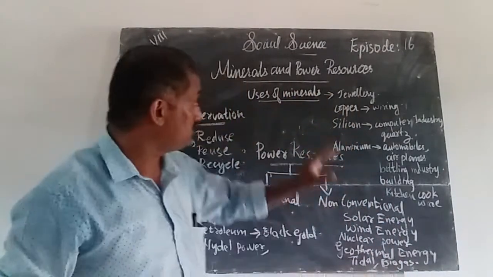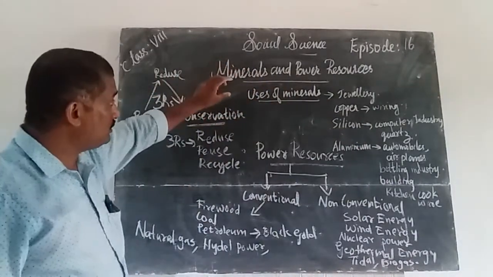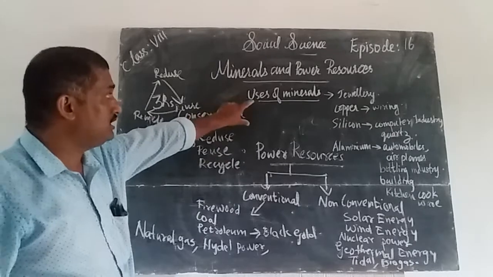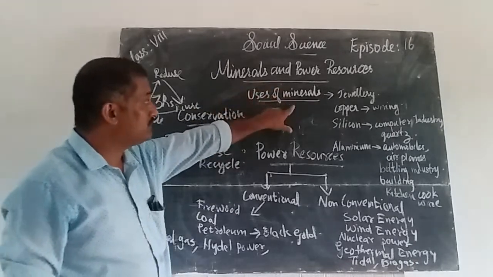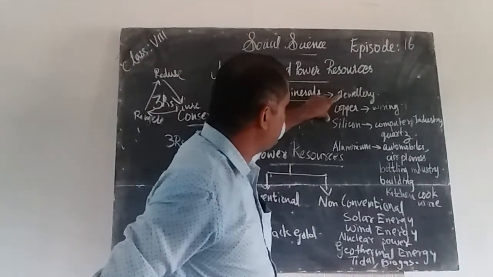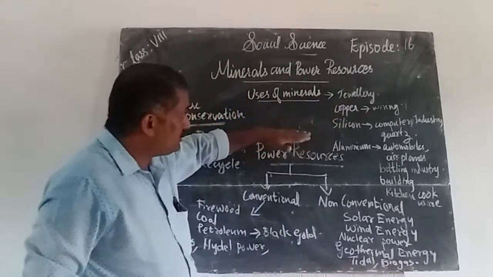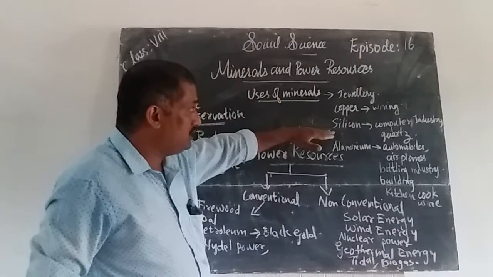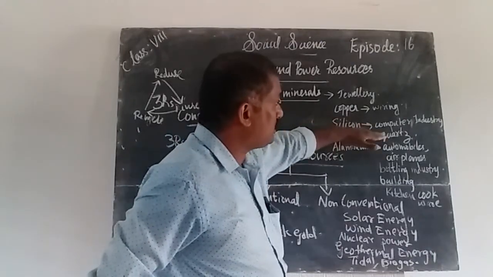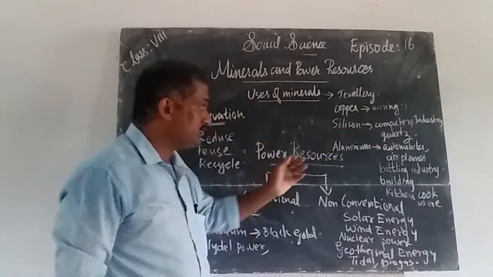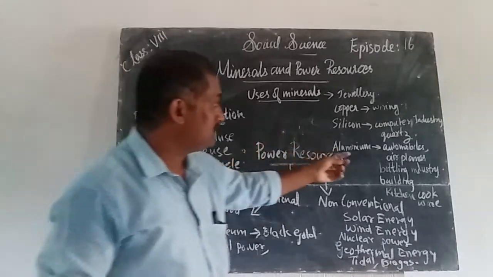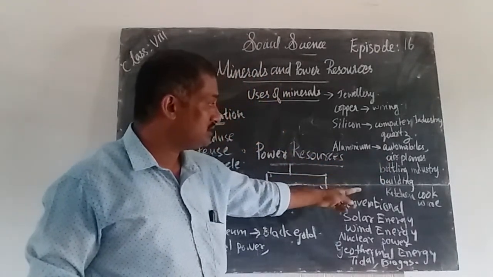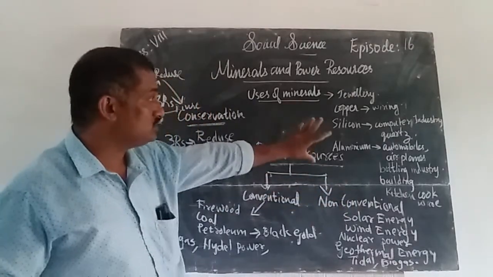These are all about these minerals. So once again I will revise so that you will learn it later. Use of minerals: minerals can be used for making jewelry. Then copper has another purpose. Silicon is used especially for computers. Aluminium has many uses: automobile industry, aeroplanes, boating industry, building, kitchen cookware, etc.